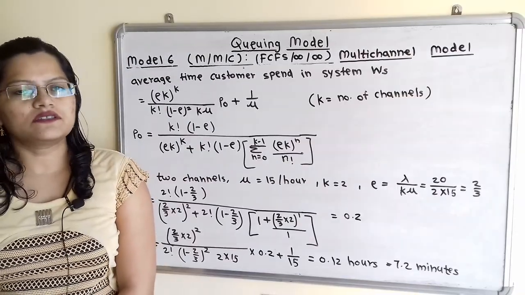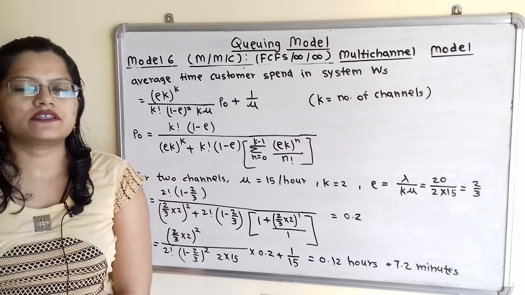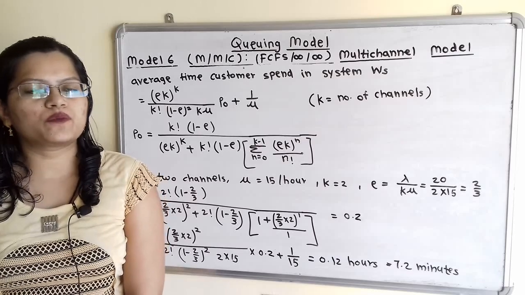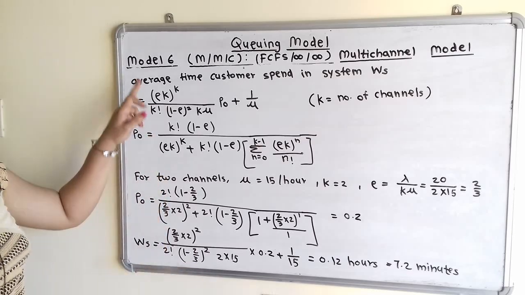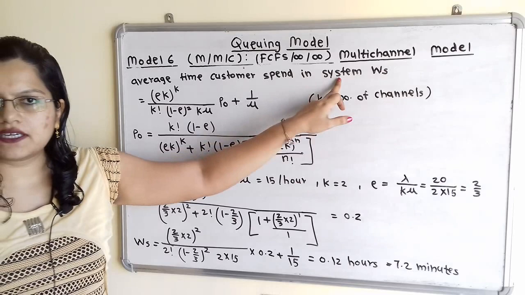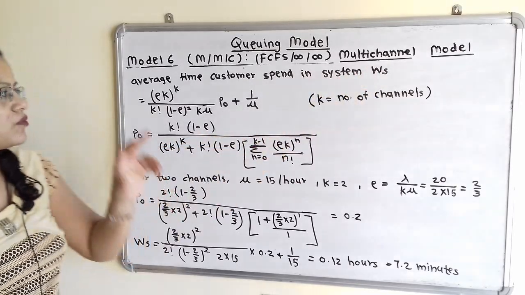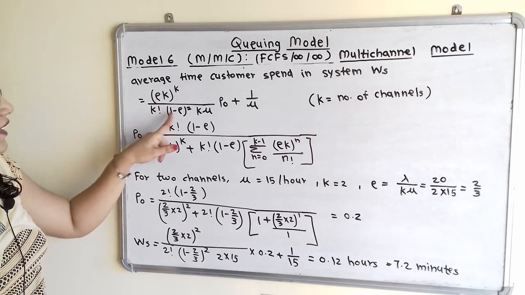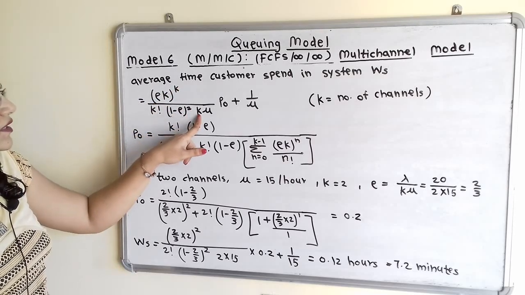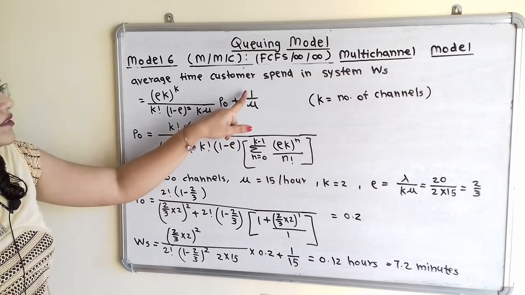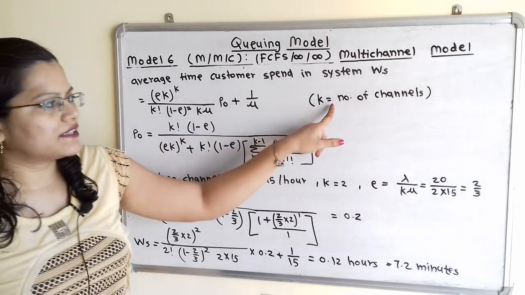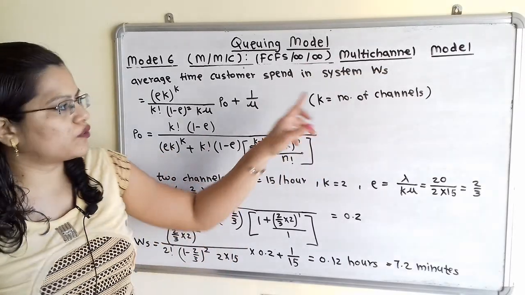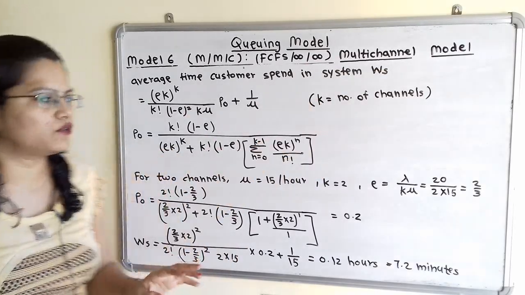Now we will move to the third question. We will first calculate the waiting time in system for the two channels. Here the formula is mentioned in the question. Average time customers spend in system, that is WS, formula is mentioned as (rho k) raised to k divided by k factorial (1 minus rho) whole square k mu P0, plus 1 by mu, where k is equal to the number of channels. So here the number of channels is equal to 2. So we have to consider k equal to 2.